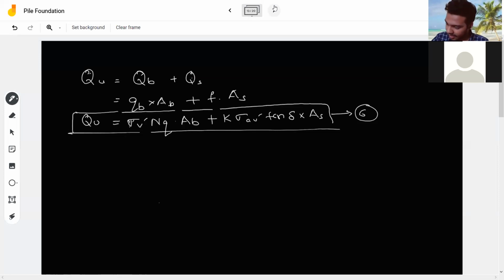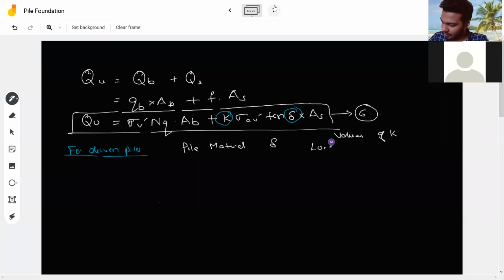Now, where will we get this K from, and where will this delta come from? For this there is a table, actually for driven piles. Driven piles, I have told you what it means. I'm just writing the table: if you have pile material, delta, these are the values of K that you can have. It depends upon the sand, whether it is loose sand or dense sand. Now this equation is valid for cohesionless soil, so only sand comes here.